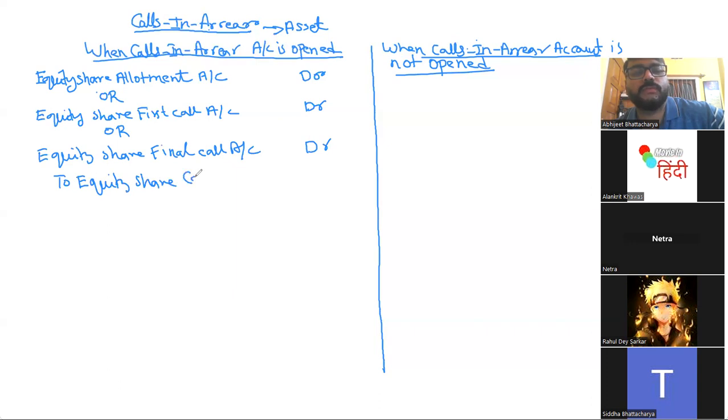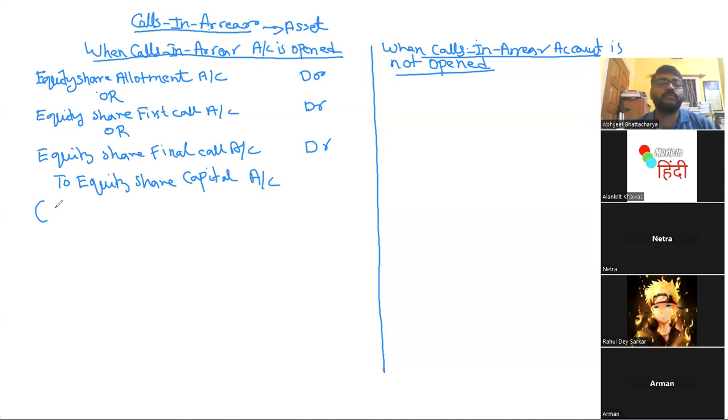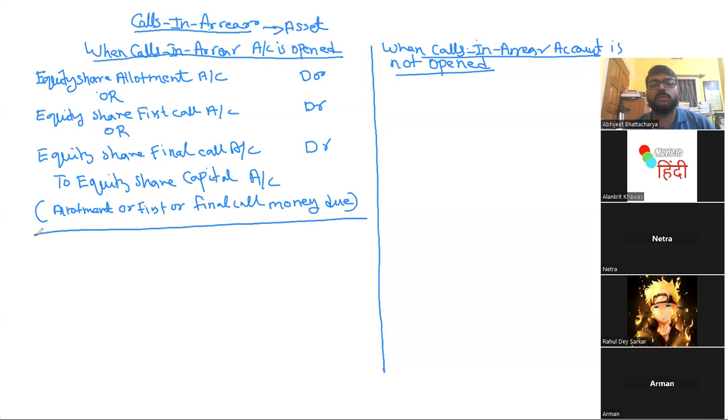In this particular entry, what are you doing exactly? Anyone who can tell me? This journal ka matlab kya? What is the meaning of this journal? Sir, asking money. Asking for allotment money. Yeah, allotment or first call or final call money due. That is amount due. Clear?